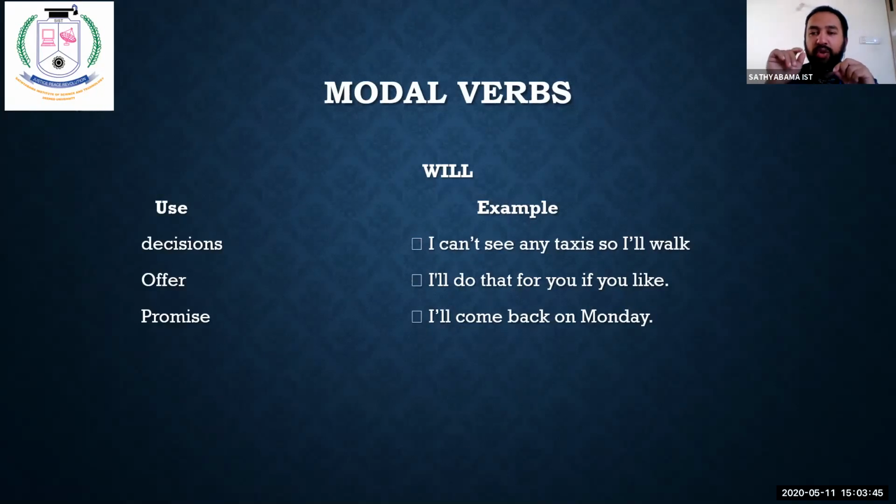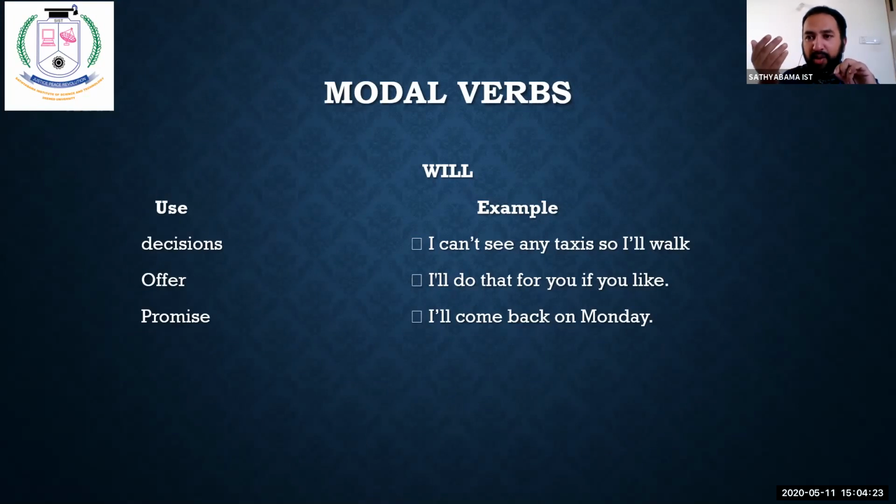So, decision, offer. I will do that for you if you like. Here you are offering to do something. The same thing can be used with shall: I shall do that for you if you like. This offer with will you cannot use with your senior colleagues or with your teachers or with your HODs. Understood? This will is for your friends, your family members, your known people, everybody, but not with your seniors.